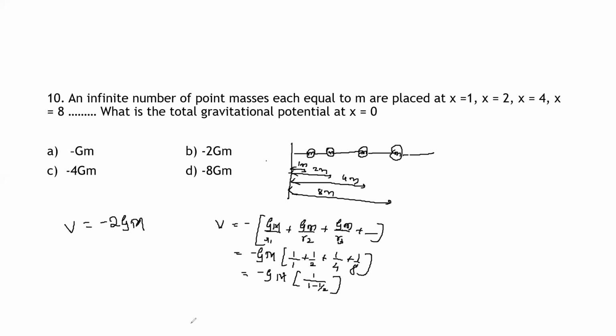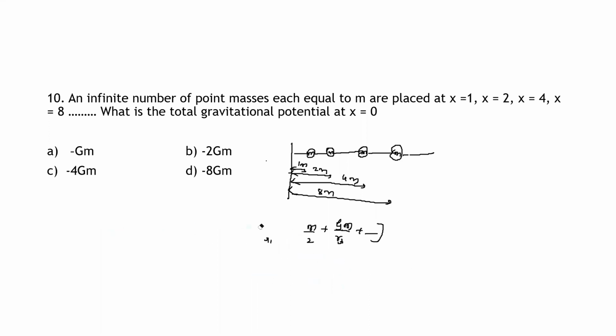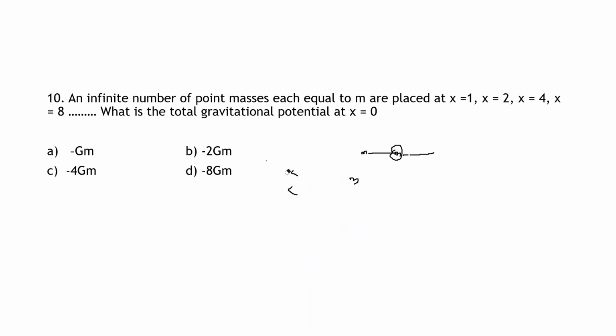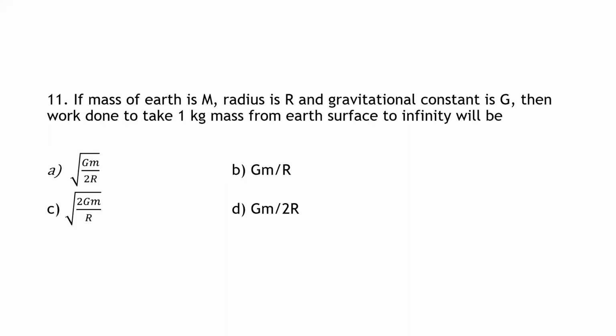Let us see the next question. If mass of Earth is m, radius is r, and gravitational constant is g, then work done to take 1 kg mass from Earth's surface to infinity will be.